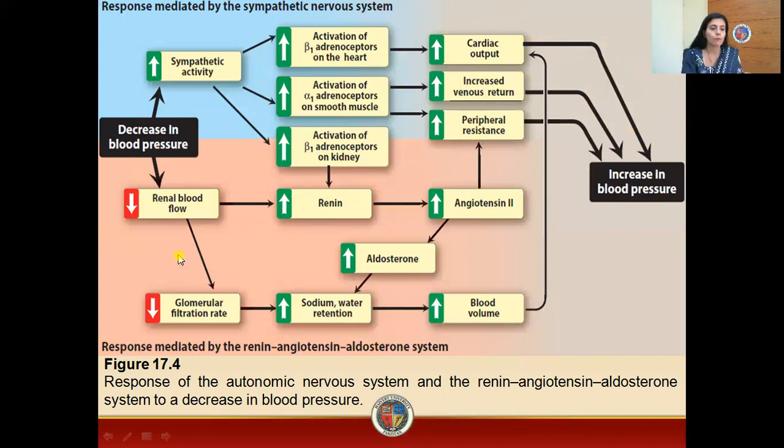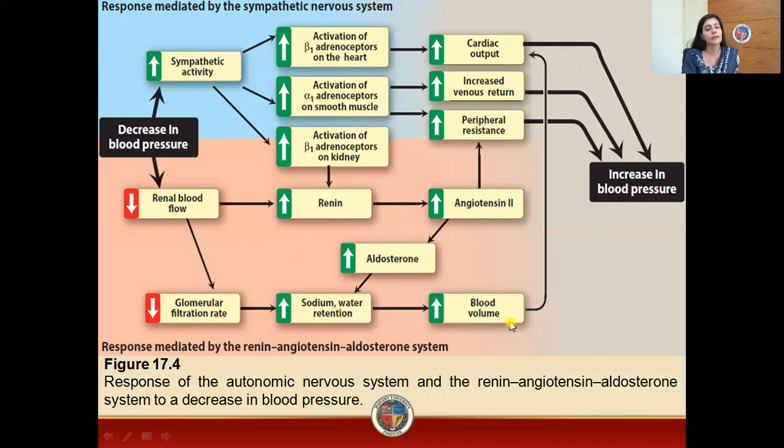So now, another point: whenever there is a decrease in blood pressure, there will be a decrease in renal blood flow. As a result, there will be a decrease in glomerular filtration rate. So whenever there is a decrease in glomerular filtration rate, there will be an increase in expression of sodium channels, an increase in reabsorption of sodium, then an increase in reabsorption of water, or you may say this is water retention.